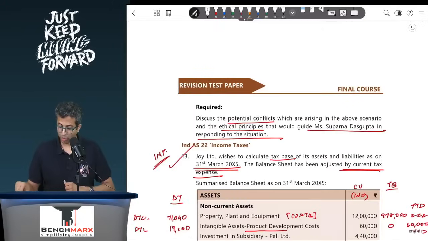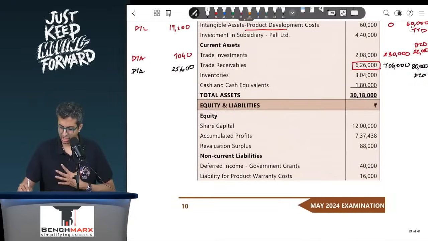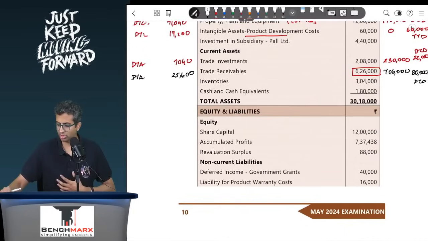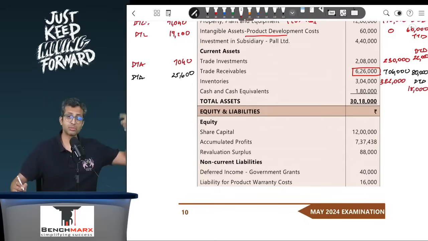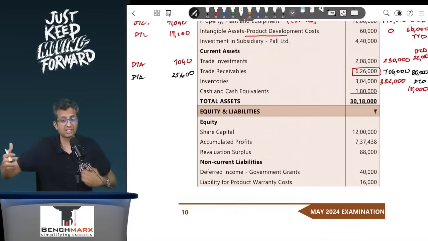So now if you look at your income tax books, your income tax would say that, well, in the books this inventory is after recording this obsolescence provision 304 plus 18,000, and hence this is what I think 3,22,000 will be the inventory as per income tax, because in income tax you would not have deducted this, in books it must have already been deducted, and hence there would be a difference of, let us say, 18,000. Now this is a difference where income tax will give you a deduction in the future year. Carrying value is less than the tax base of an asset, which means the answer is in the same direction. You get a deferred tax asset, that is a deductible temporary difference.